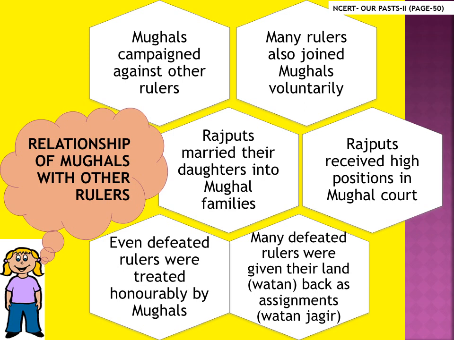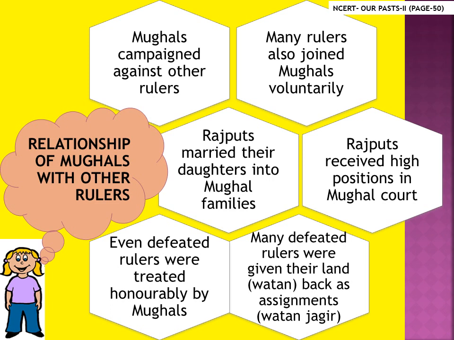For example, you must have heard the name of Jodhabai. She was the daughter of the Rajput ruler of Amber. She got married to Akbar and then they had a son called Jahangir. And Jahangir was also married to a Rajput princess who was the daughter of the Rajput ruler of Marwar. And in return, many of the Rajputs received high positions in the Mughal court like Mansabdars or they became Subedars.